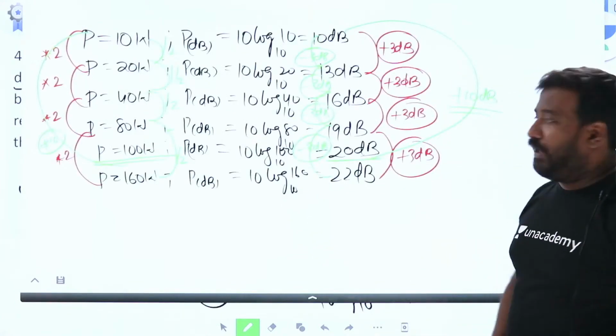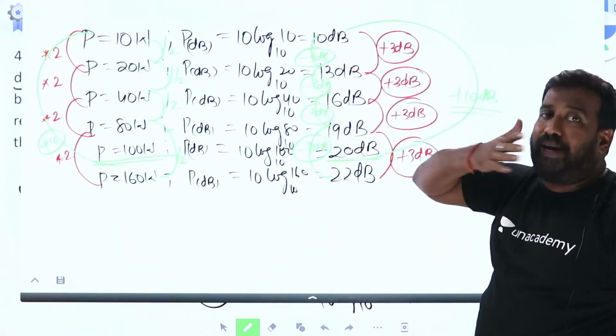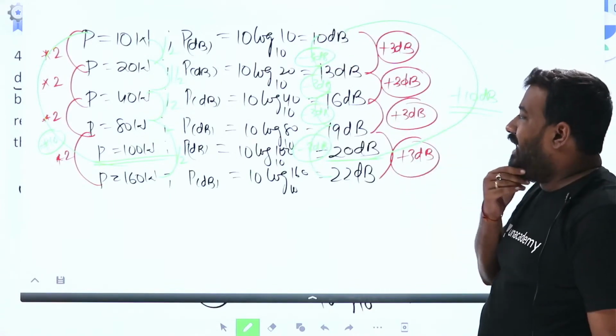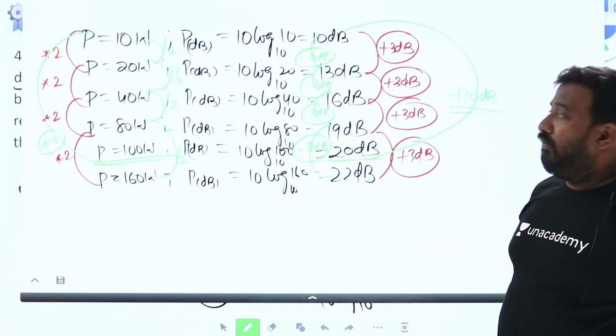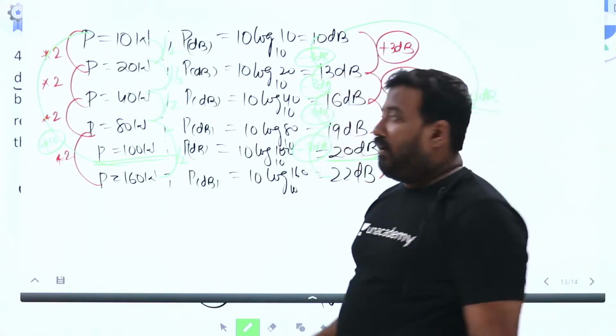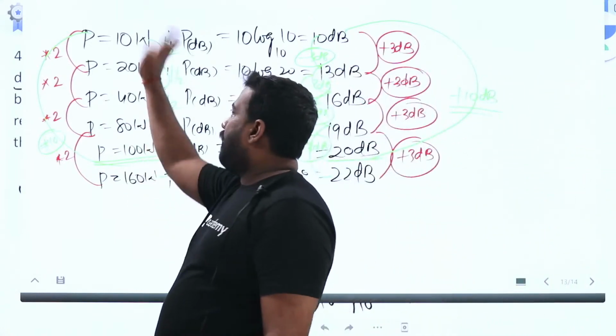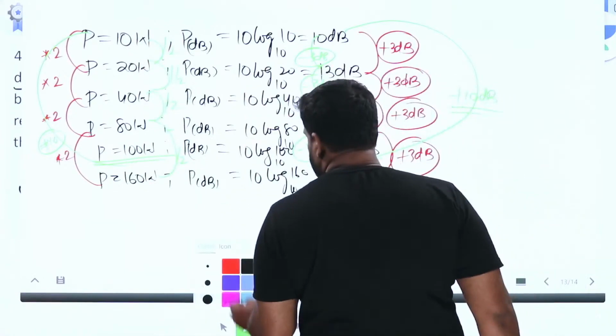Minus 10 dB. That means if you take this as reference and go there, 100 became 10, 1 by 10. So for every 10 dB improvement, the power multiplies by 10. For every 10 dB decrement, the power is divided by 10. Now you see, one more important conclusion I will give.